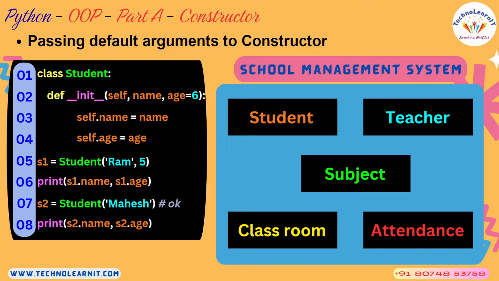So default arguments are applicable in constructors as well. Here is the default argument and the value of the default argument is 6. Initialization takes place in the constructor, a special function in any class.